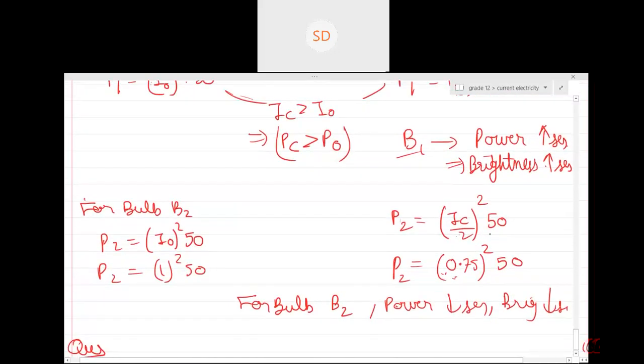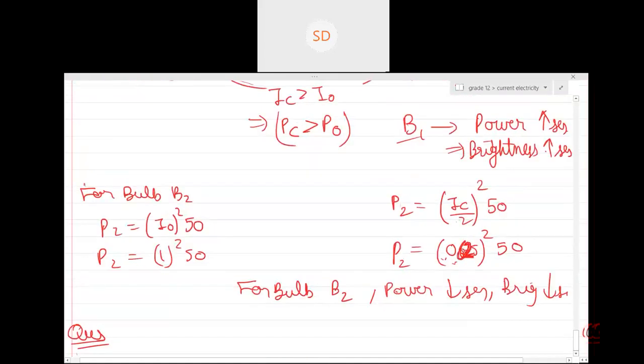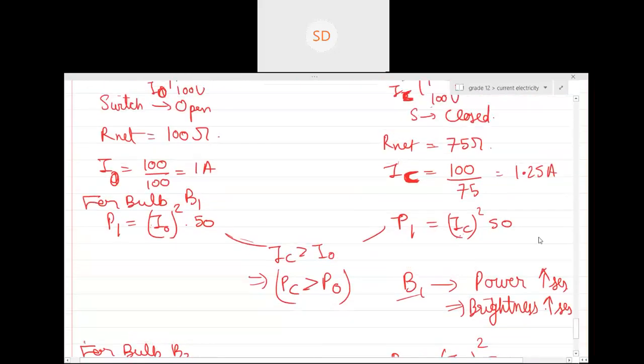What is 1.25 divided by 2? It is 0.625, right? Yes or no? 1.25 divided by 2 is 0.625. Yes, sir. So 0.625 square. So can you see the power has become less? The current in the second case passing through bulb B2 was IC by 2. So that is how you calculate the power over here.